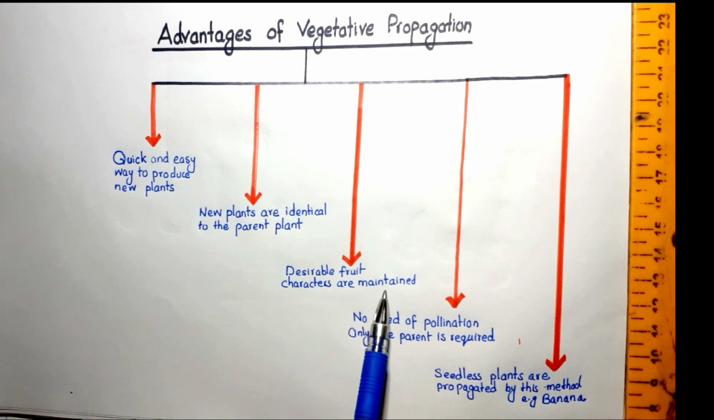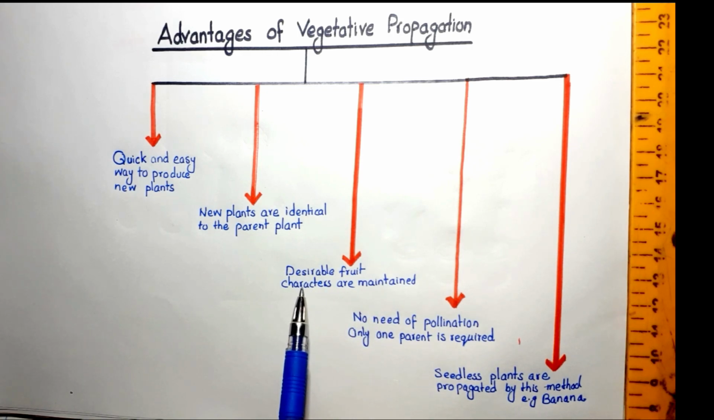Desirable fruit characters are maintained. Desirable fruit characters means the color of the fruit, the size of the fruit, the taste of the fruit. If we have the best yield, the best production of such fruit and we want to cultivate it, then this is the best method to get these desirable characters.